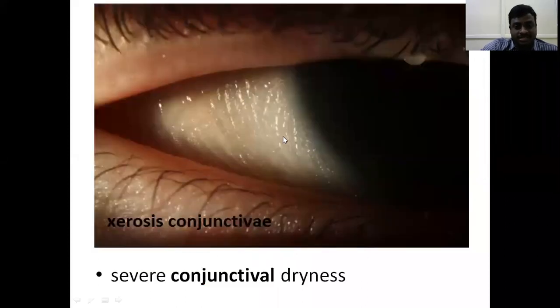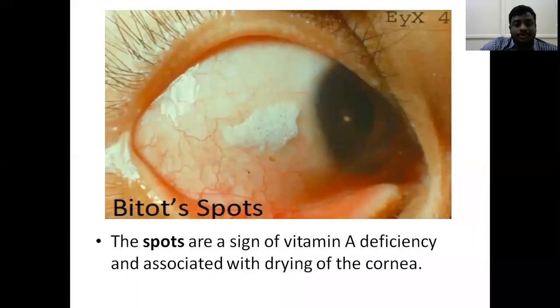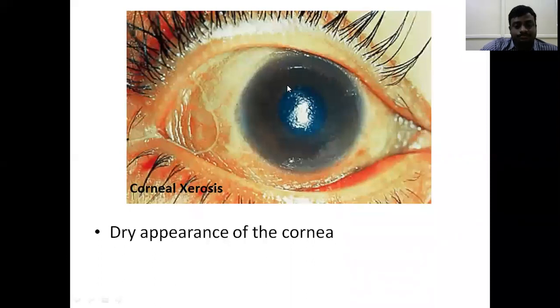In this image you can see severe conjunctival dryness, completely dried conjunctiva. This is a Bitot's spot, one of the spots you have to identify as vitamin A deficiency. The symptom is a Bitot's spot at the cornea, a dry appearance of the cornea, damaged due to lack of water.